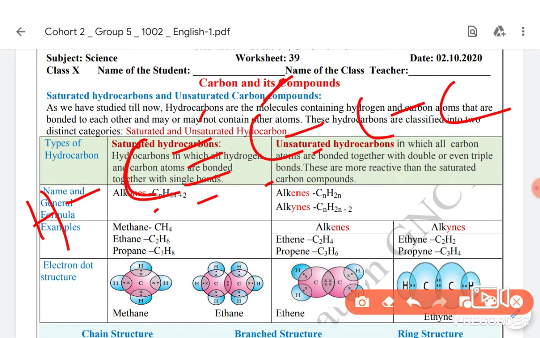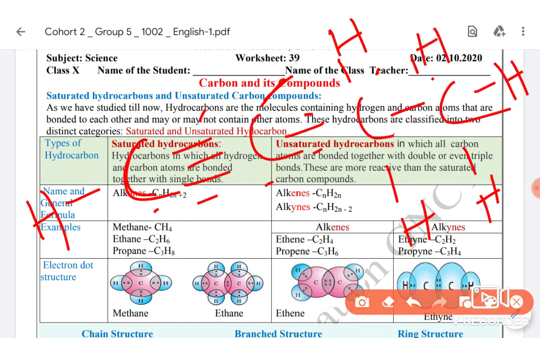And now see the third carbon, if you are starting from right to left, then the third carbon is this. It has shared one electron with this middle one and one electron with this corner one. So two are remaining. So two remaining electrons will share one electron each with one hydrogen. And in the corner, only one electron has been shared with this carbon. The fourth one has shared only one electron. So three are remaining. Three will be shared by three hydrogens.